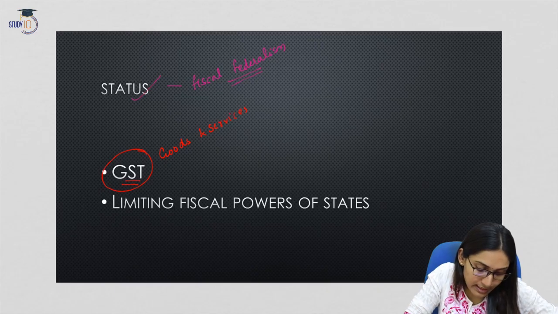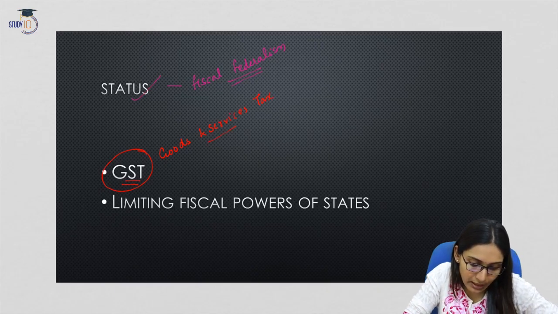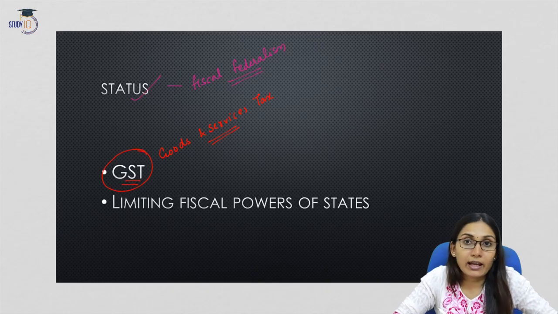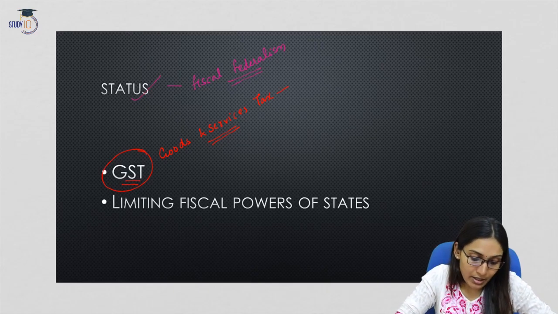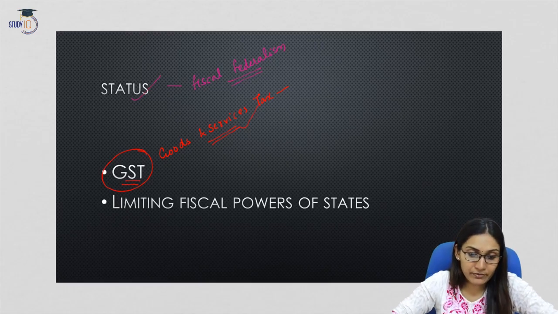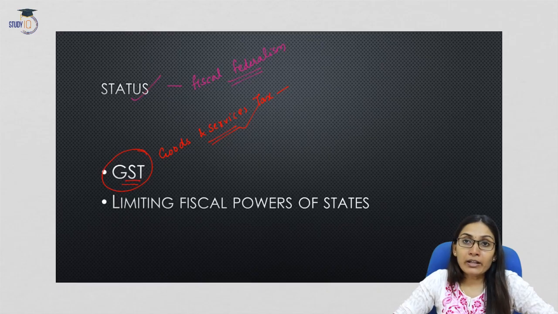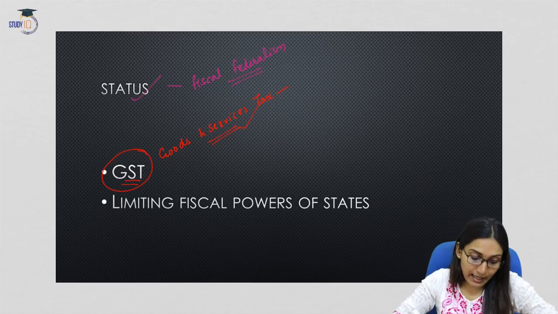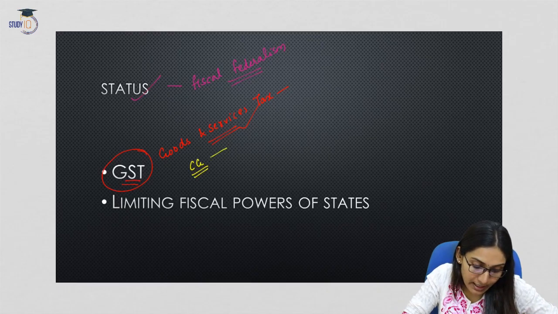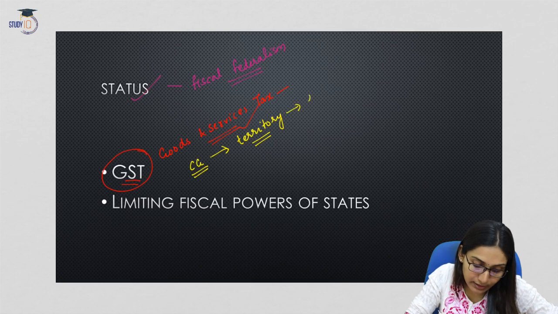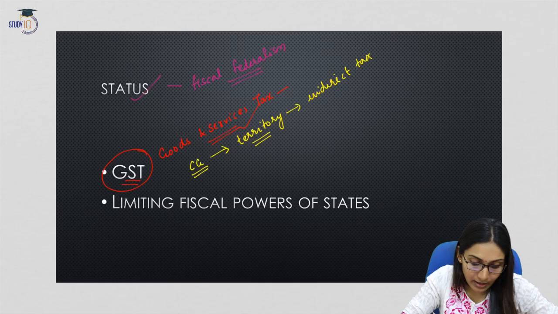You know that the Goods and Services Tax, or GST, was introduced in order to create a common market for India. That is, one country, one taxation. So this is the goal or the objective of the implementation of GST. Now, after the implementation of GST, what has happened? The central government has now entered the territory of the state government with regard to the collection of indirect taxes. This is very important, you have to remember it.